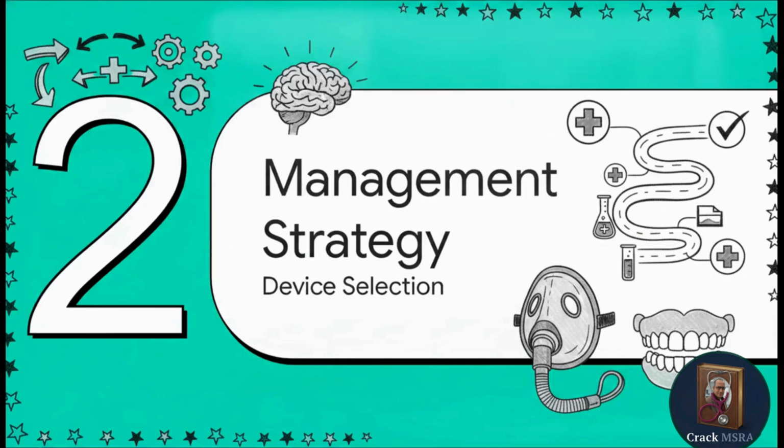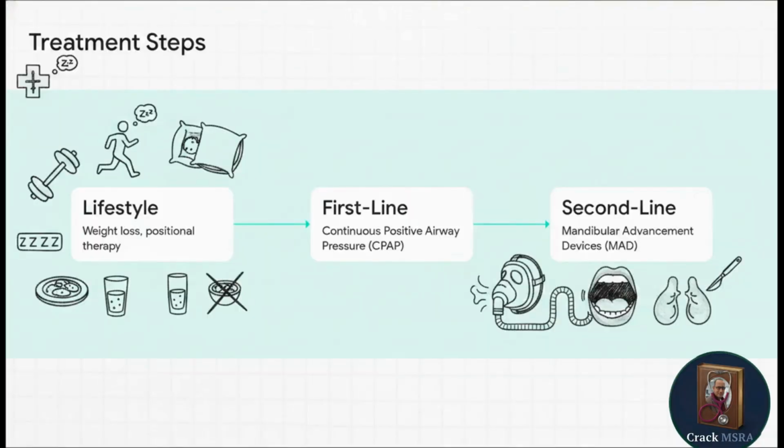Moving right along to part 2, management strategy. Getting the diagnosis is really only half the battle. Knowing the exact order of operations for treatment is where you pick up those crucial exam marks. You have to triage your approach systematically. Seriously, don't jump straight to surgery. Always ensure baseline lifestyle measures are addressed first or at least concurrently. We're talking weight loss, side-sleeping positional therapy, and avoiding sedatives and evening alcohol, since those just relax the airway muscles